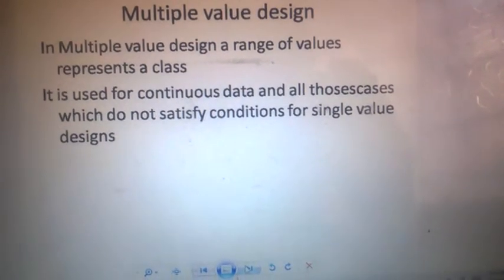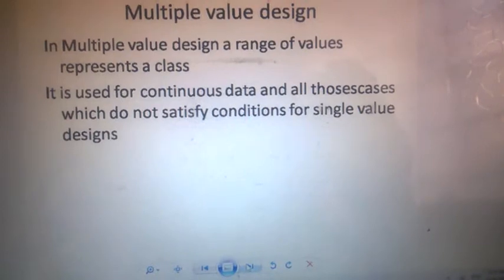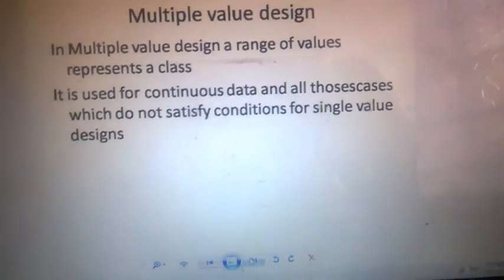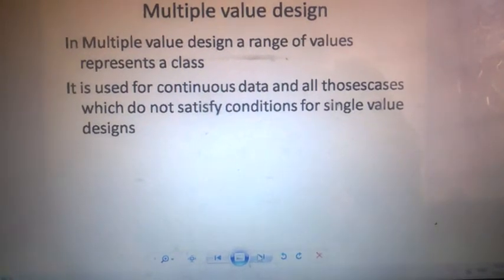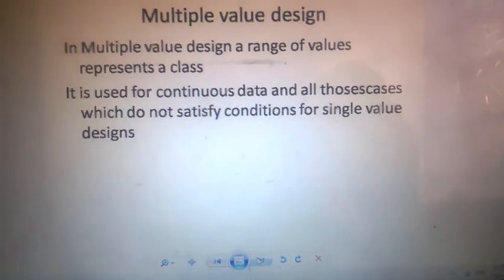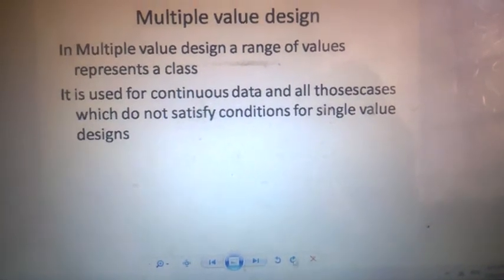And all those cases of discrete variables which are not satisfying the conditions for single value design, for example either the values are very large or the range is greater than 15, you cannot go for single value design. In this case you have to use multiple value design.